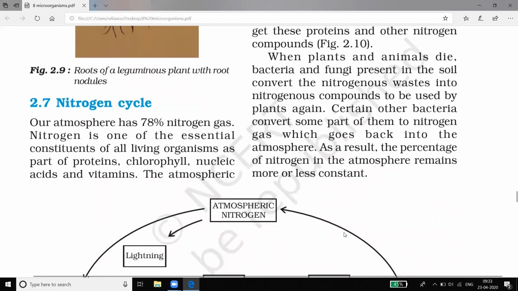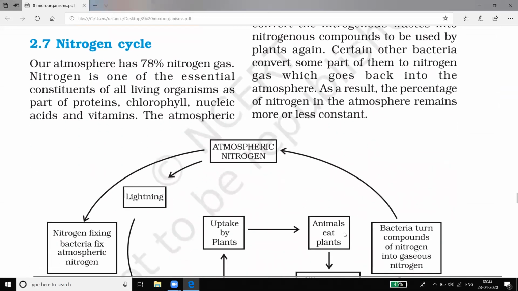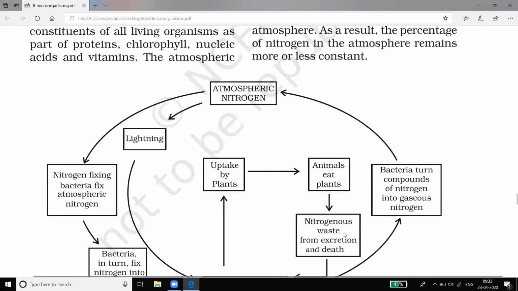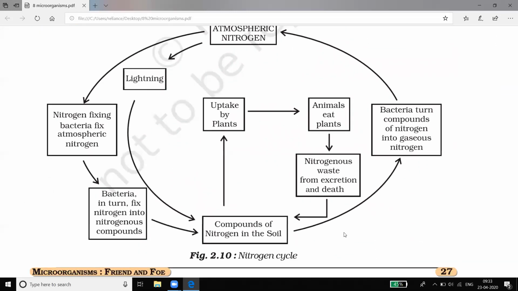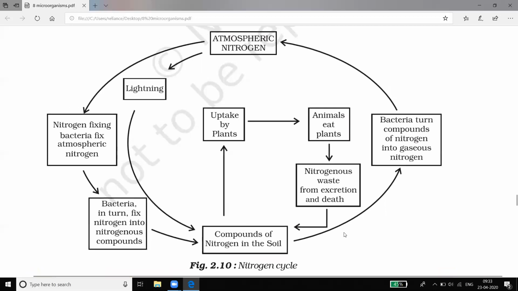So here you will study the nitrogen cycle. You will draw this diagram in your figure. It is very simple. See here, it is the nitrogen cycle. How does the nitrogen cycle go on? Atmospheric nitrogen is converted through lightning into compounds of nitrogen in the soil.